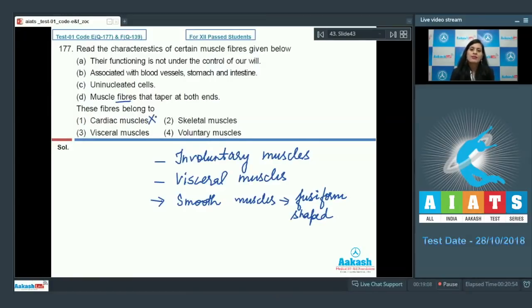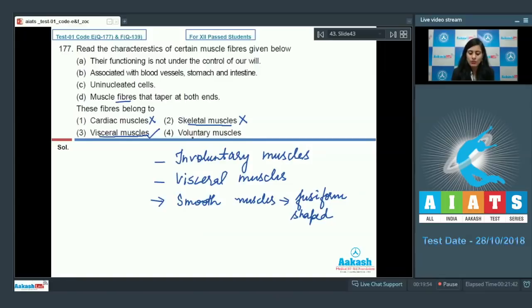Now, the first option says these fibers belong to cardiac muscles. This is incorrect, because cardiac muscles are although involuntary muscle fibers, they are not fusiform shaped. These are cylindrical shaped muscle fibers, and they do not taper at both ends. So this is an incorrect option. The second option is skeleton muscles, and this is also incorrect, because skeleton muscles are voluntary in nature. Third option is visceral muscles, and this is a correct option, because visceral muscles are involuntary muscles. These are smooth muscles which are fusiform shaped, tapered at both ends.